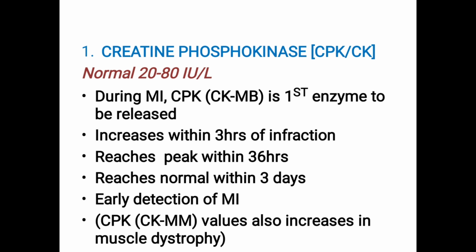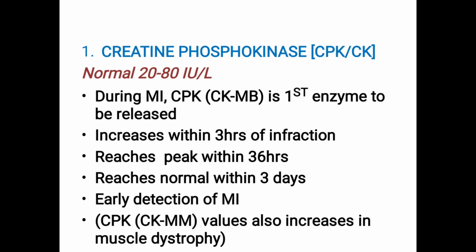Creatine phosphokinase is the first enzyme. Normal range is 20 to 80 international units per liter. See what CK is, details not needed for you. CK, creatine phosphokinase, is actually required for breakdown of creatine phosphate.